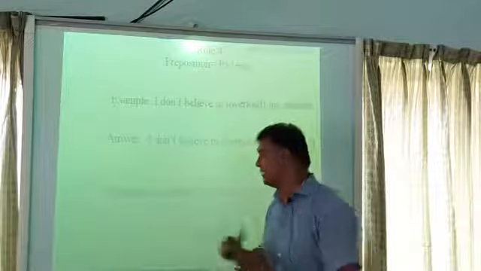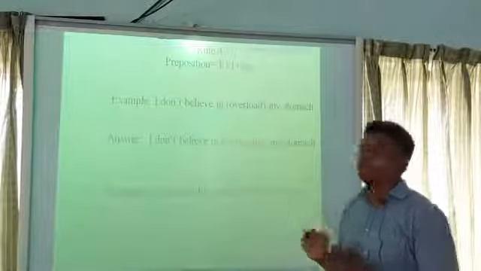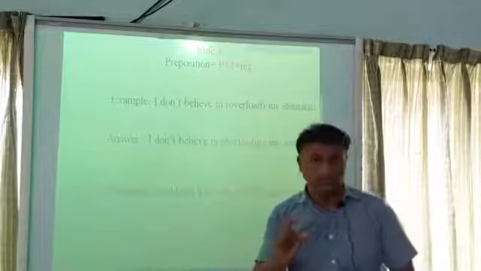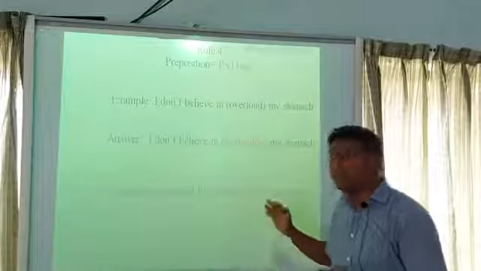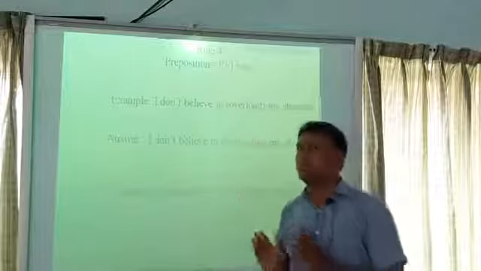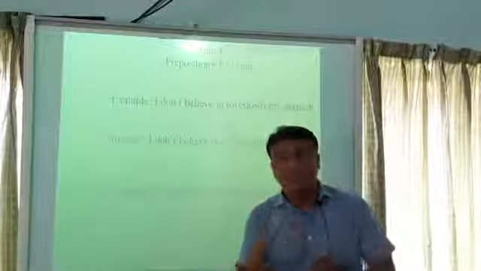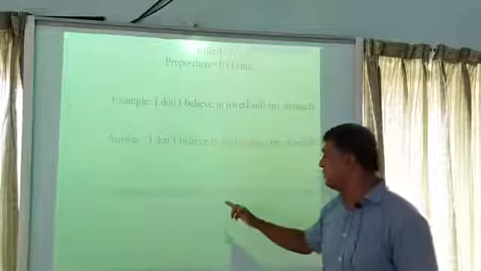Look at this example. "I could not live without help the poor." Here "without" is a preposition. So we have to add ing with the principal verb. Why? Because after a preposition we have to add ing with the principal verb. So the answer of this sentence is, "I could not live without helping the poor."